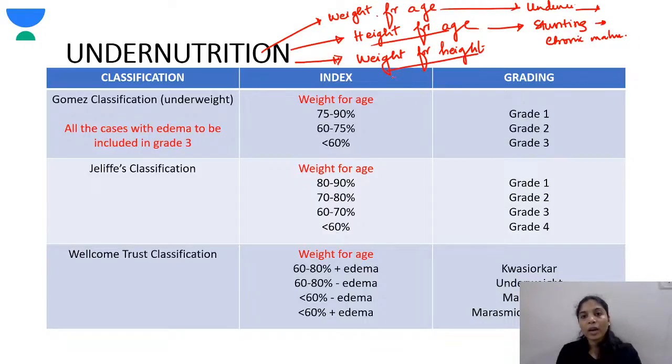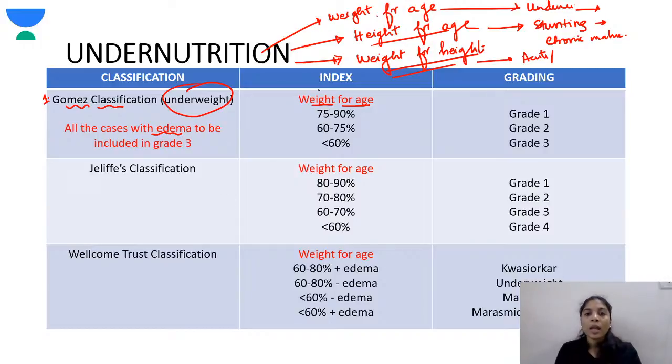Okay, the weight for height is reduced, it can be acute or acute and chronic malnutrition. Okay, so there are various classifications. So the first classification over here I have taken is the Gomez classification for underweight. The index used here is weight for age. Any child presenting with edema, even if the child is grade 1 or grade 2, under Gomez's classification, it is taken as grade 3.